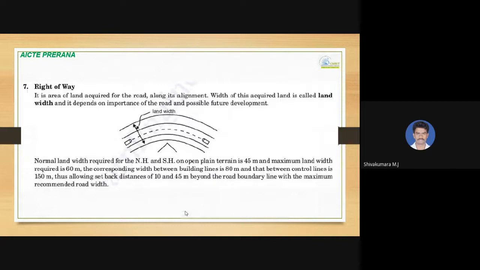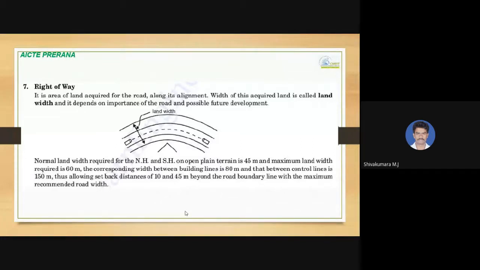And then right of way. It is the area of the land which is acquired and required for the road along its alignment. It is acquired through the agency which is responsible for it, and the width of this acquired land is called land width, and it depends on importance of road and possible future development also.